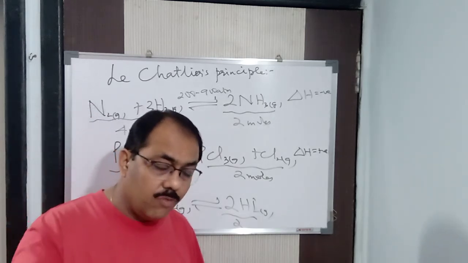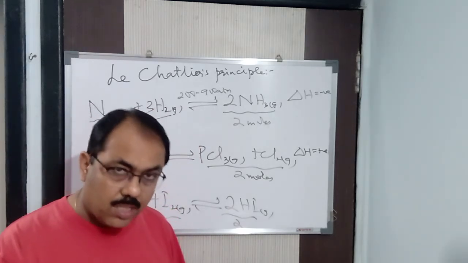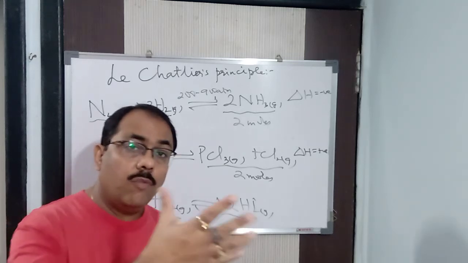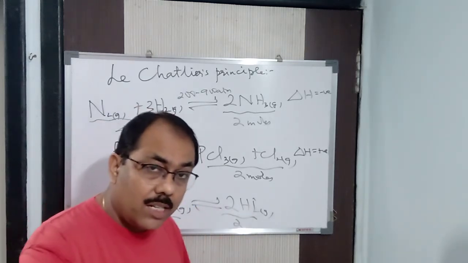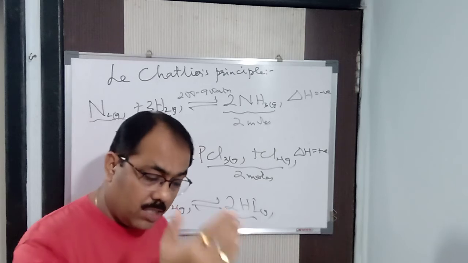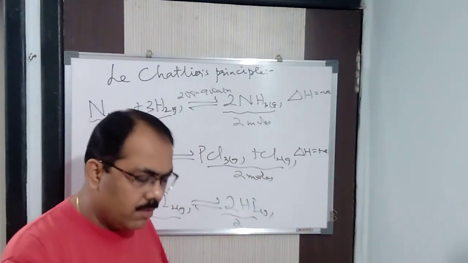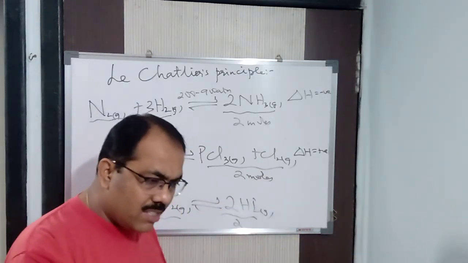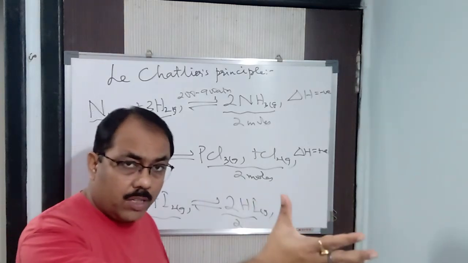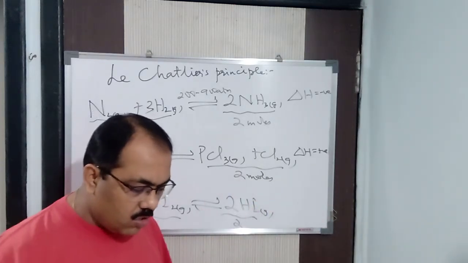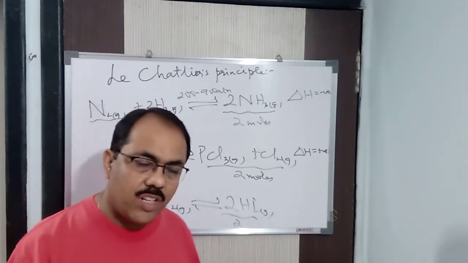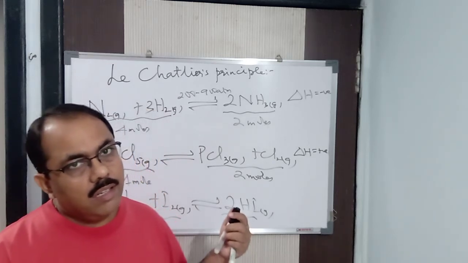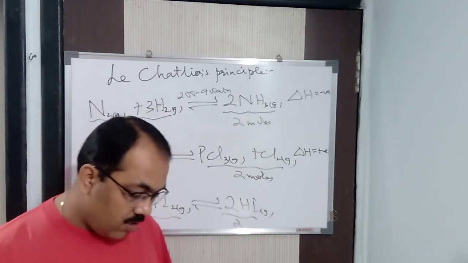So in this way, if there is an equilibrium between ice and water, ice is melting to form water. That means ice is absorbing heat, endothermic, to form water. Then what should be the necessary condition? The reaction should favor the forward direction. Ice is the reactant, water is the product. So ice absorbs heat to form the product. The reaction is endothermic in nature. So first of all, the temperature should be more. If the temperature is more, then the reaction is definitely going to take place in the forward direction.